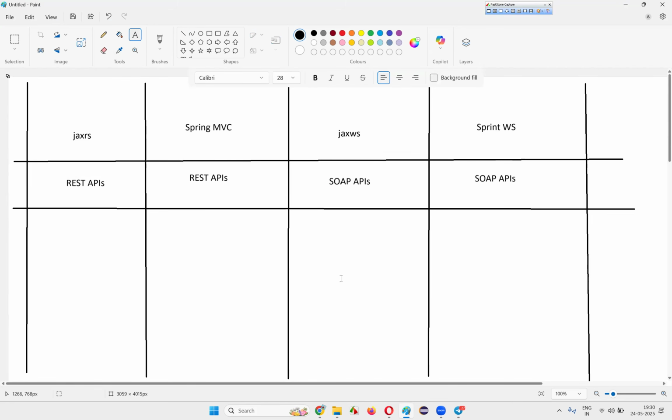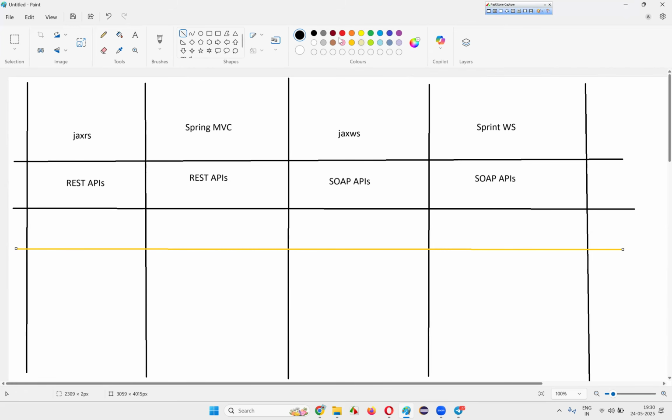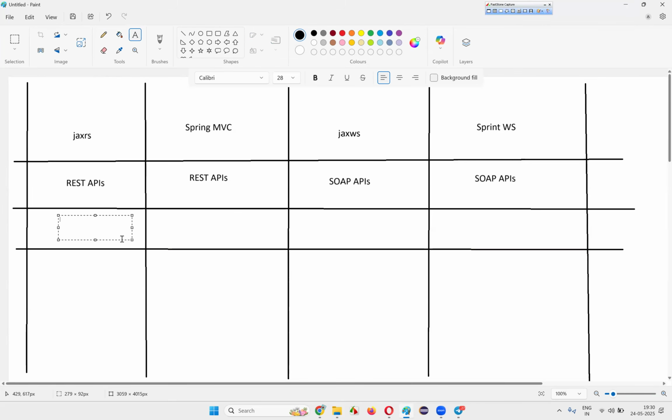Out of a lot of backend programming languages, these items belong to which one? Java. That's correct. They are for the Java programming language. This is also for Java.